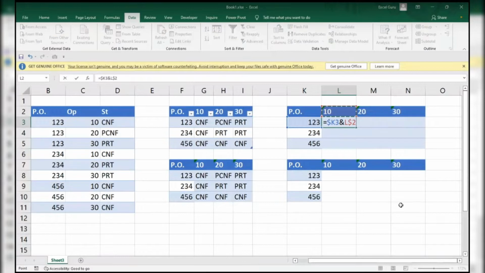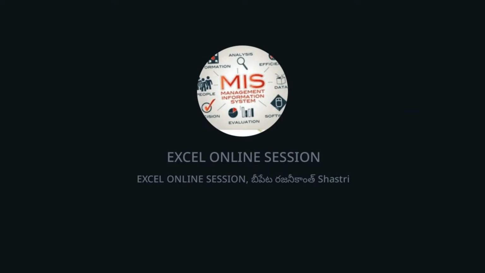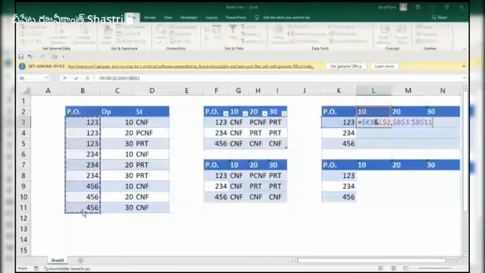And comma, and don't take the table like this. Right? Don't take the table lock. It will not work. So what you have to do is concatenate these both things as I said. F4, ampersand, this one, F4.